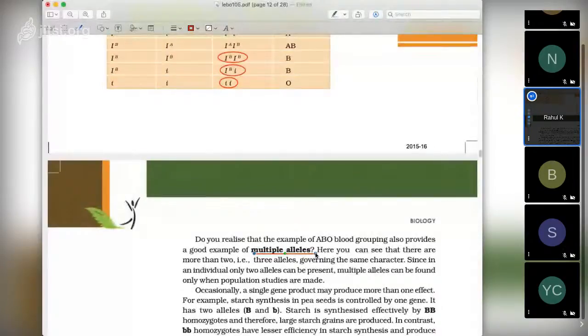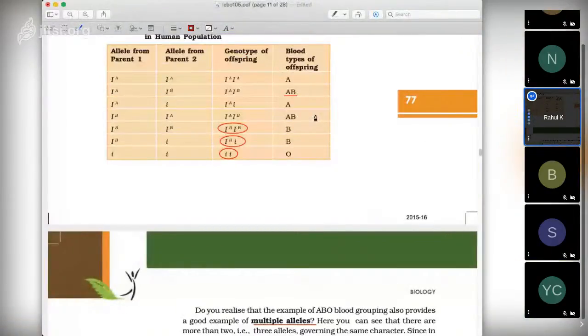So we get three alleles, and four different phenotypes: A, B, AB, and O. One is just because of absence of both, one is presence of both, and one is presence of one and absence of the other. So this is multiple alleles. ABO blood grouping is the classic example of multiple alleles.